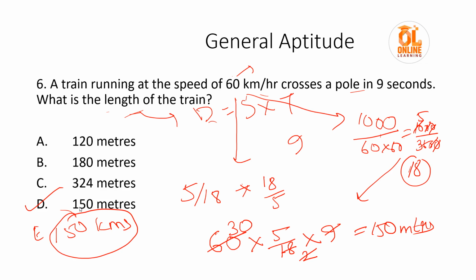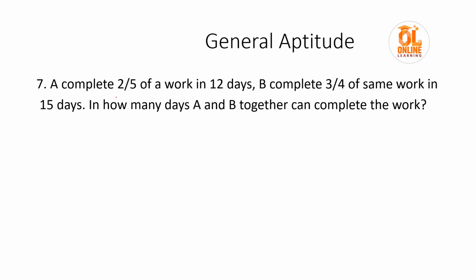Now let us move to the next question. A completes 2 by 5 of a work in 12 days. B completes 3 by 4 of the same work in 15 days. In how many days can A and B together complete the work? So in 12 days, A completes 2 by 5 of some work. In one day, how much work does he complete?